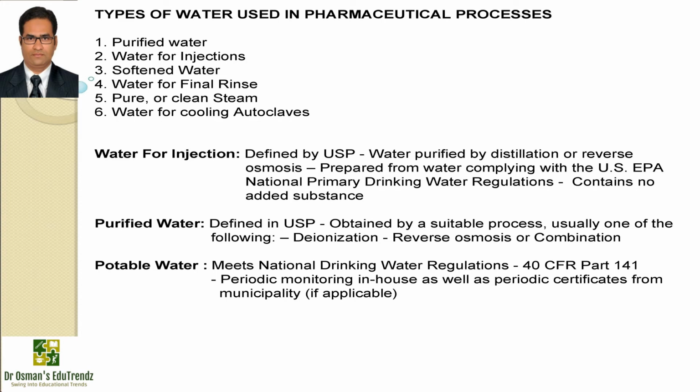It should be obtained by a suitable process, either by deionization or reverse osmosis or a combination of both. Potable water should meet the National Drinking Water Regulation, according to 40 CFR Part 141. And periodic in-house monitoring as well as periodic certificates from the municipality should be obtained if applicable.